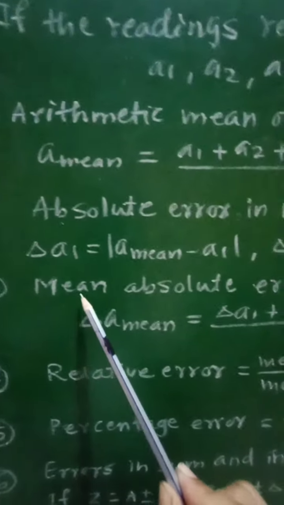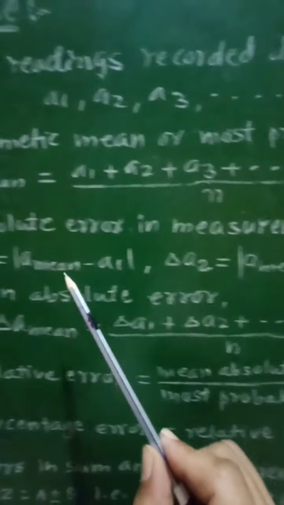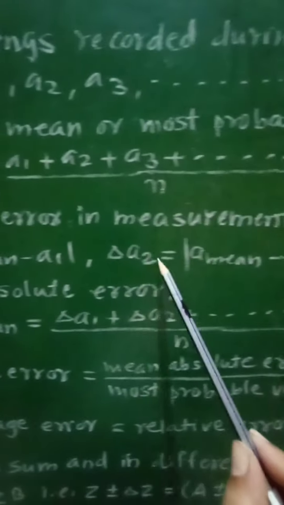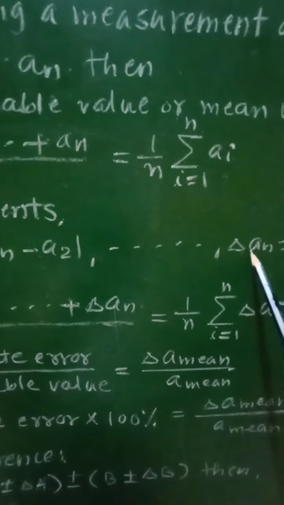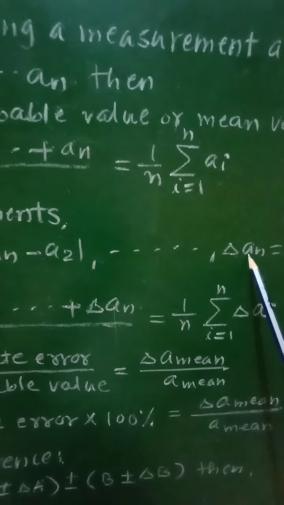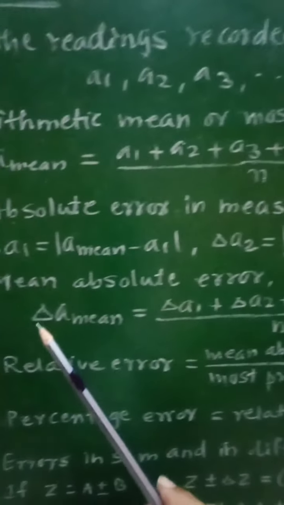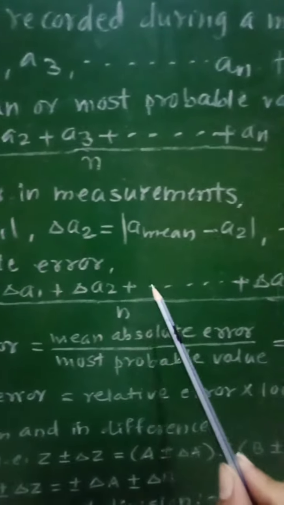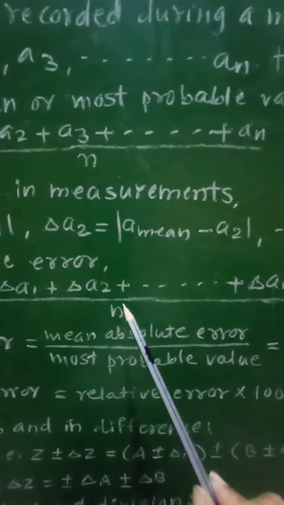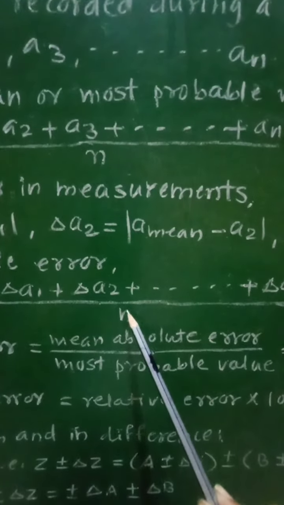Then third, mean absolute error. So we have found that delta a1, delta a2 up to delta an are the absolute errors in each reading. And then to find the mean absolute error, we take the sum of all the absolute errors divided by again the total number of readings.